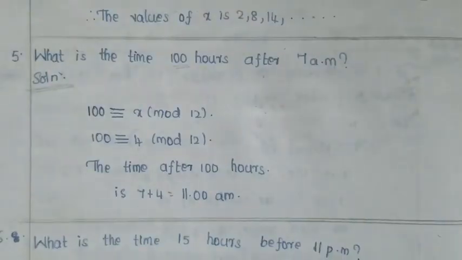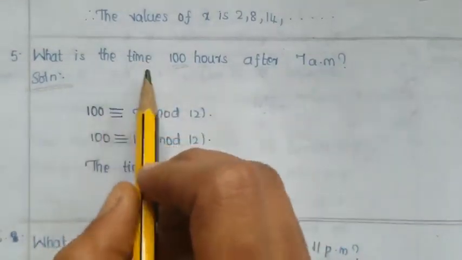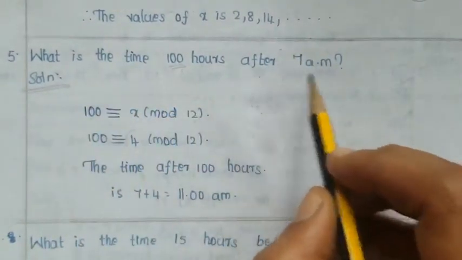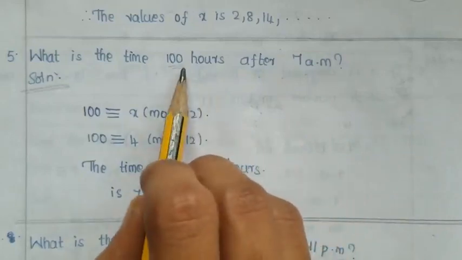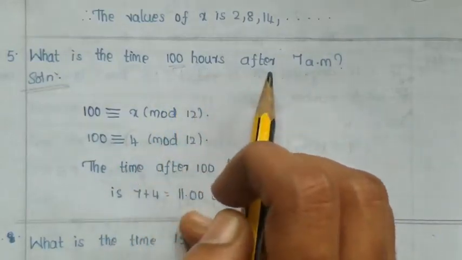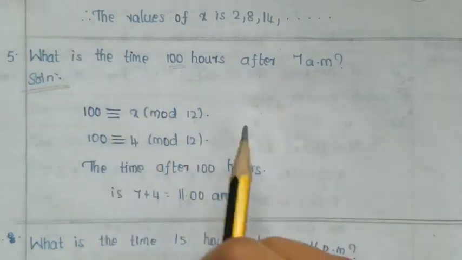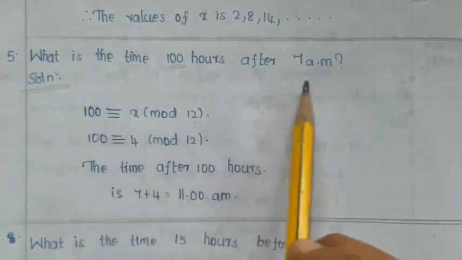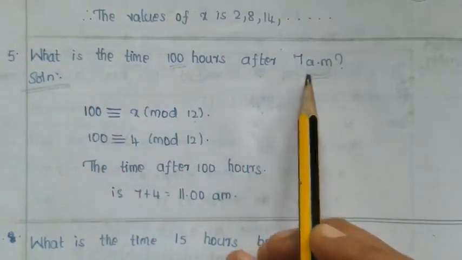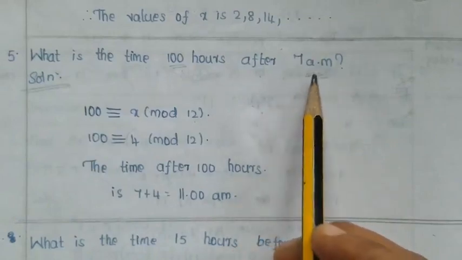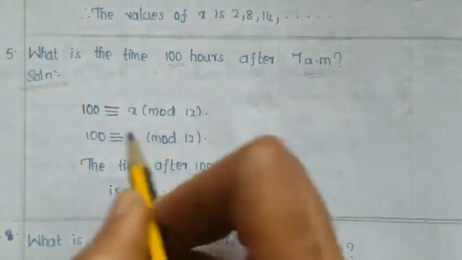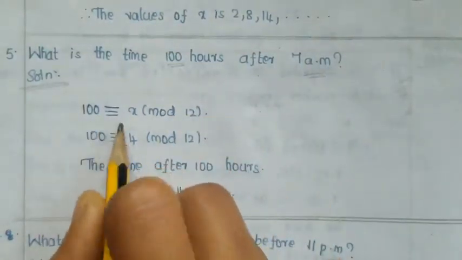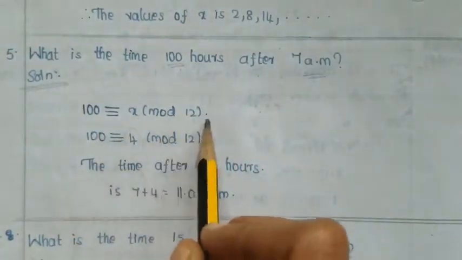Exercise 2.3, question number 5. What is the time 100 hours after 7 a.m.? Here we have to find what the time is 100 hours after 7 a.m. First, it is given in 12 hours format, isn't it? 7 a.m., so 12 hours format. So divide this 100 by 12. 100 is congruent to x mod 12.